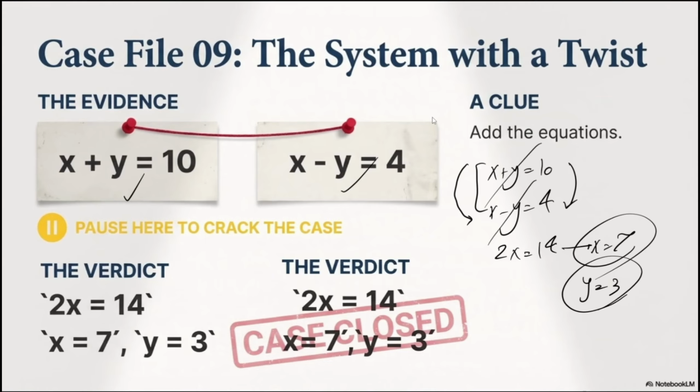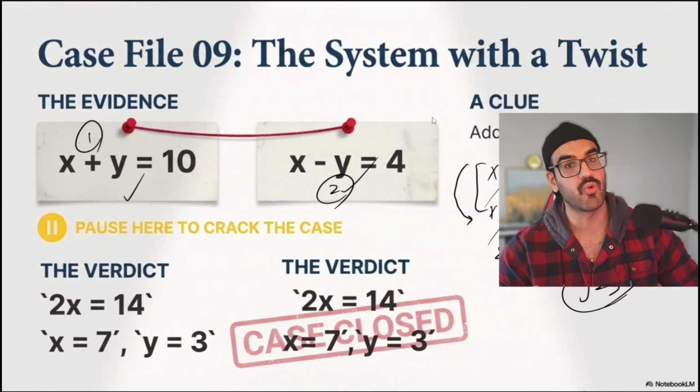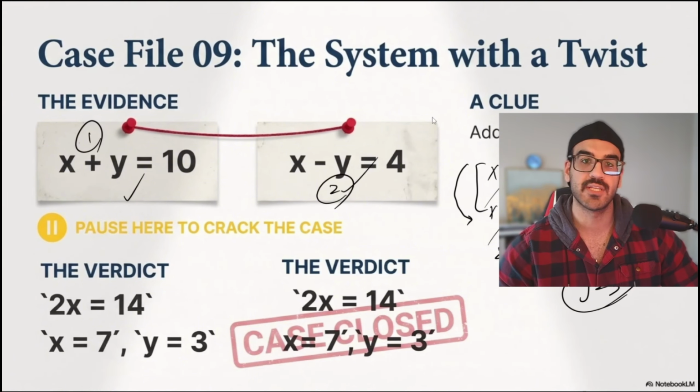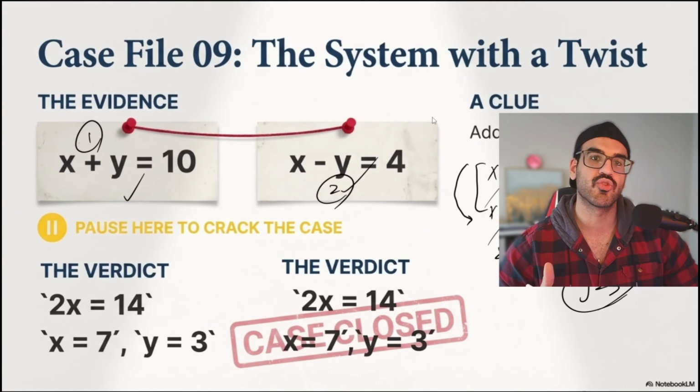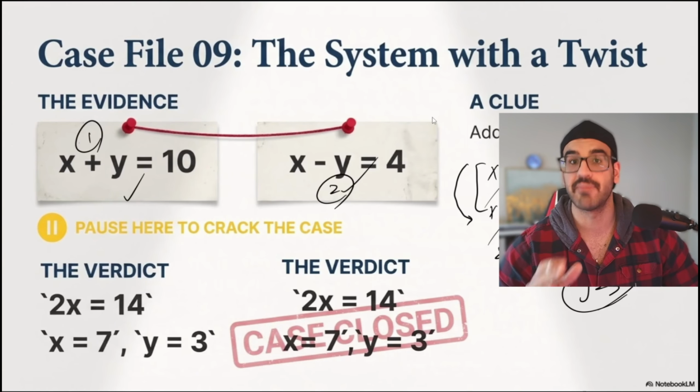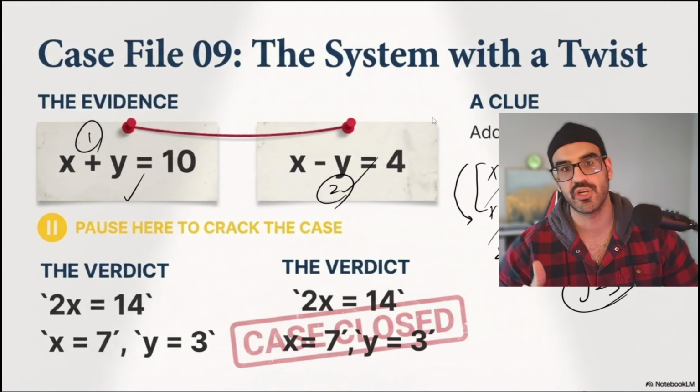Am I done? No. First of all, I have to double check my answers in the first equation, then in the second equation, to make sure that everything is okay. By the way, sometimes you check your answers in one equation and it's right, so you say, okay, probably it's going to be right for the next one. No, I've seen so many times that students make mistakes, checking the first one, and the first one is okay, but the second one is the tricky part. So when you're trying to make sure that everything is fine with your answers, check all of the equations. If you have 3 equations, 3 unknowns, check all of them. 4 equations, 4 unknowns, again check all of them. Make sure that nothing is going to be a problem for your final answer.